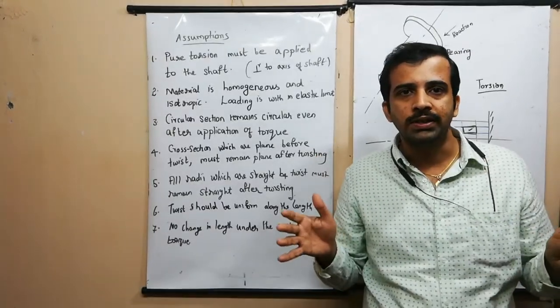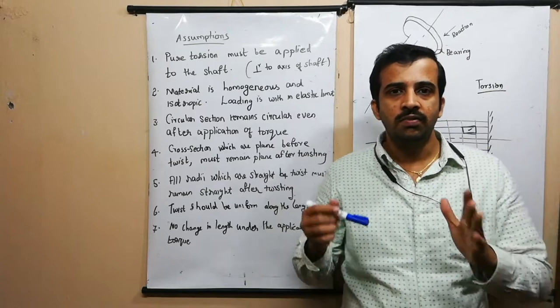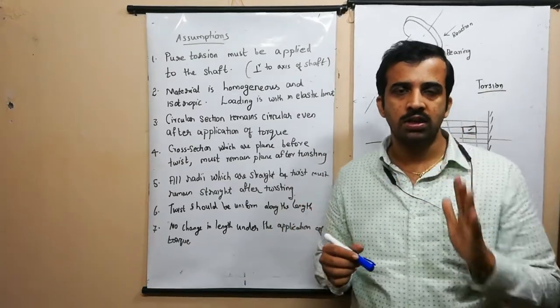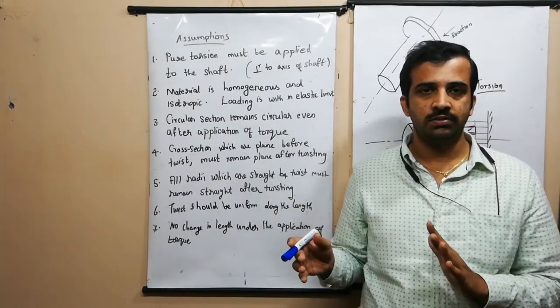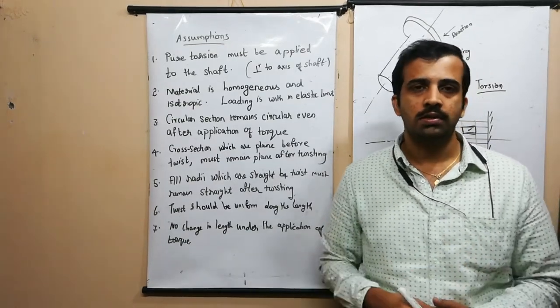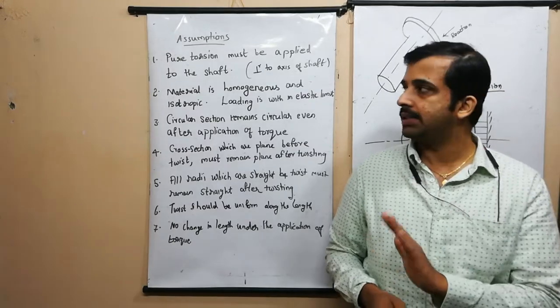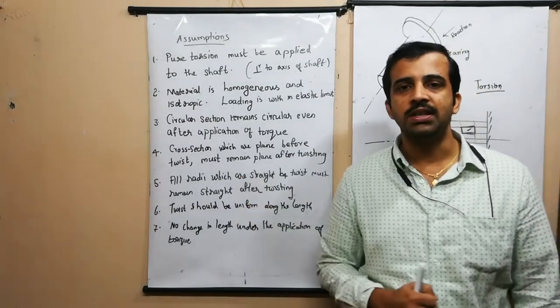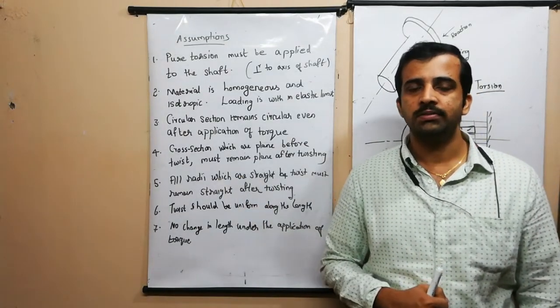So pure torsion means what? We are considering only the shear stresses under torsion. The bending stresses due to the weight of the pulleys and the weight of the gears are neglected. Now the second one: material is homogeneous and isotropic.